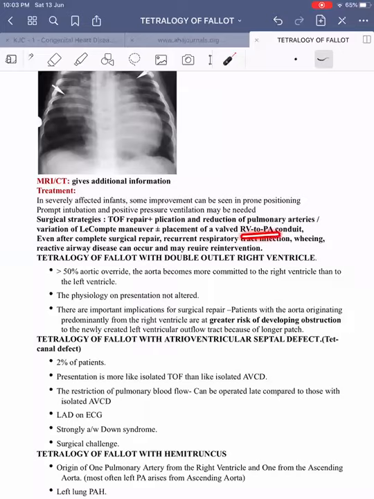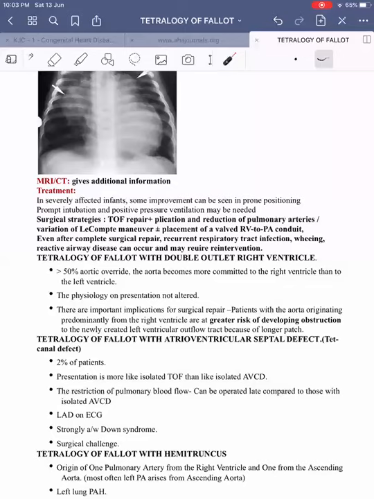Here they have to put an RV to PA valved pulmonary artery conduit, something like a homograft conduit. They have to do pulmonary valve replacement, because the pulmonary valve will be absent in this case. Then even after complete surgical repair, recurrent respiratory tract infections can happen, and as the child grows, wheezing and reactive airway disease can happen, and there may be need for re-intervention.